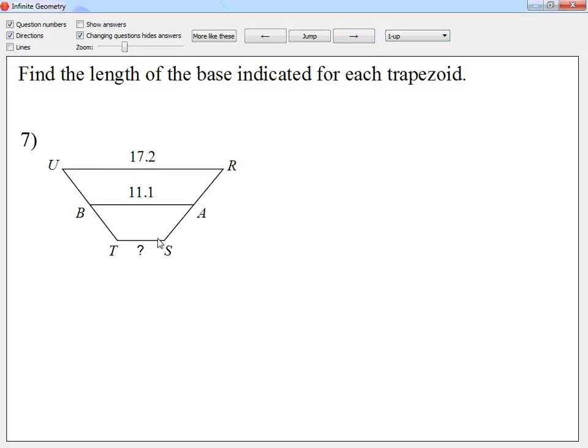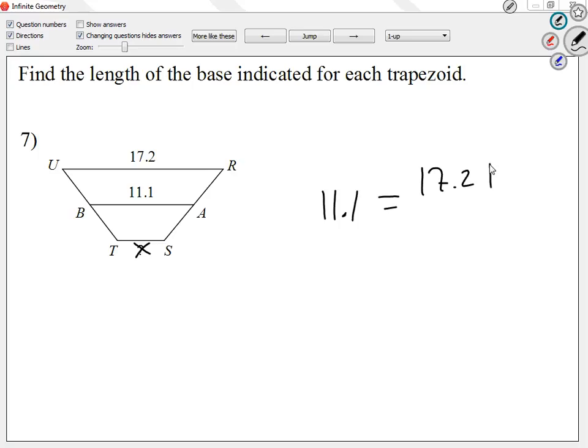Now question number 7, the question mark is on the base. So let me call it X for right now. So I'm just going to say 11.1 is equal to 17.2 plus X over 2.